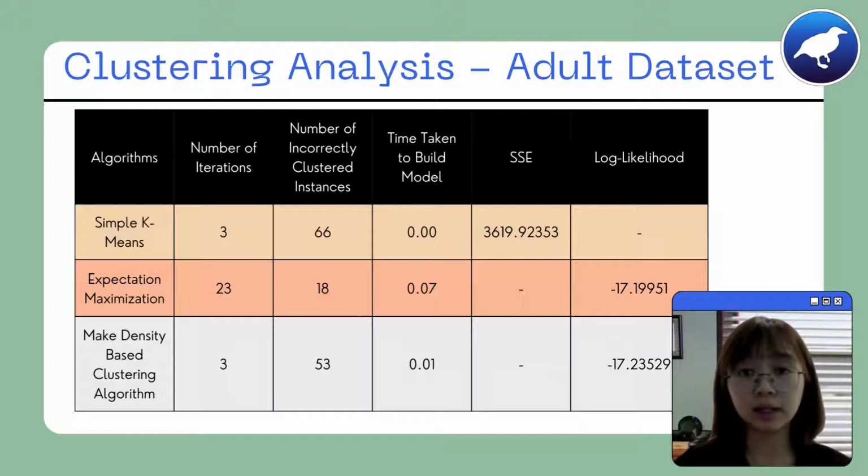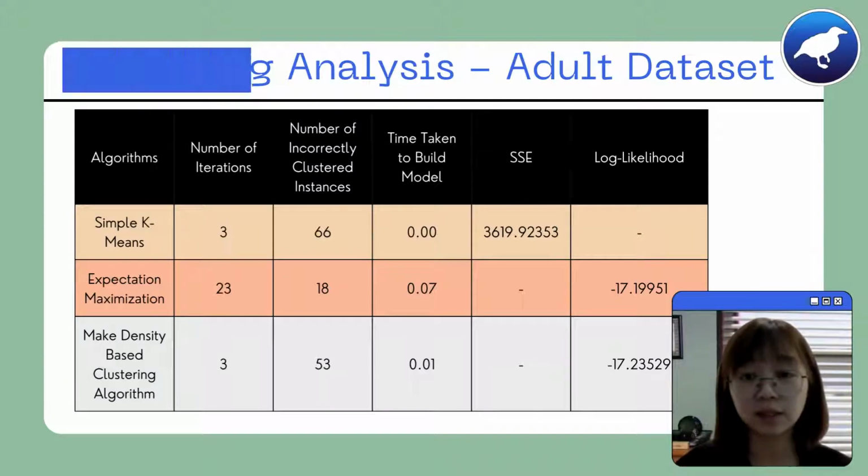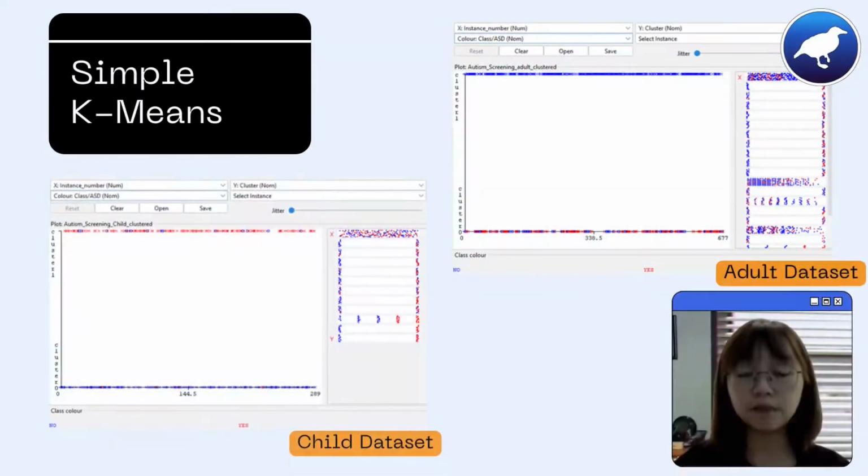As for the adult dataset, it is noticed that EM has the lowest number of misclustered instances, while simple k-means has the highest. Even so, simple k-means is the fastest to build the model. However, EM's log likelihood value indicates that the clusters formed are compact, thereby making it a better algorithm for this dataset. In the following slides, the visualization for the performance of each algorithm is shown, where the x-axis is representing the number of instances, while the y-axis is representing the clusters formed.